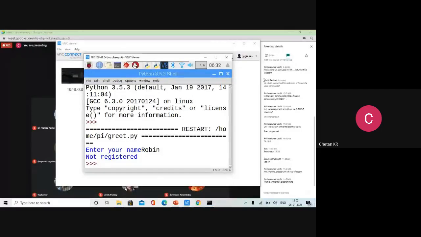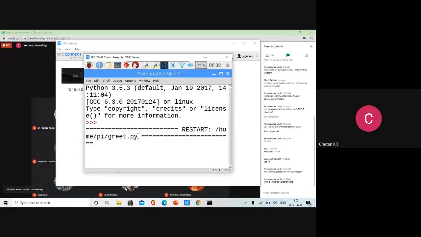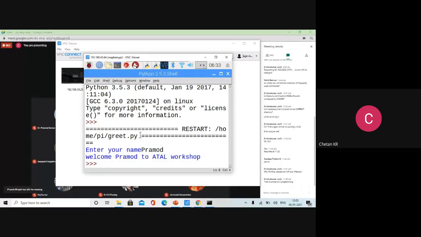But if I give Pramod itself, of course it is case sensitive. It is case sensitive. You get the welcome message. So it is conditional now. If my username matches, I get a welcome message. If my username does not match, I get not registered.